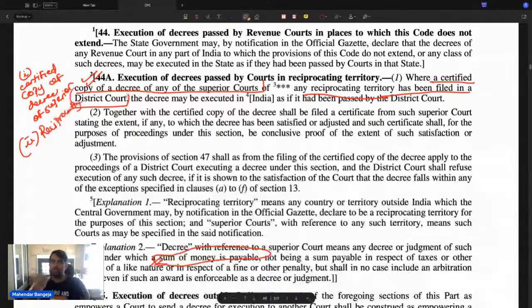Then only there can be direct execution, and this direct execution can take place only of the money decree. So not of any other decree, only of a money decree this direct execution can take place. मनी डिक्री का ही एग्जीक्यूशन हो सकता है और किसी का नहीं हो सकता डायरेक्ट एग्जीक्यूशन.